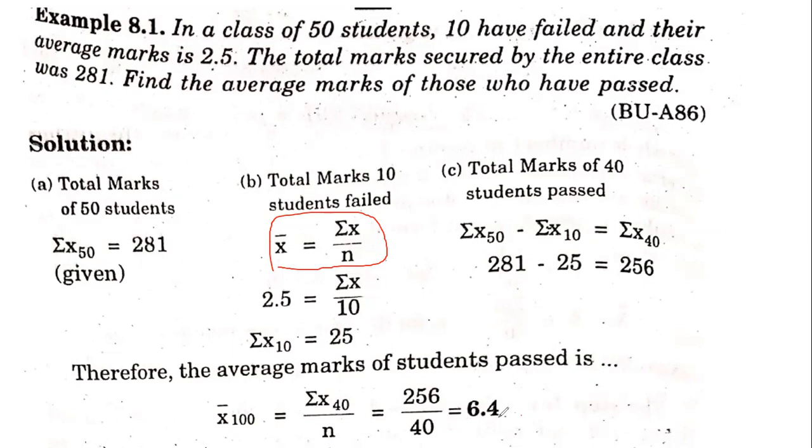Now, one thing you have to remember: in case of averages, you cannot subtract one average from the other average, because an average is only an approximate number, whereas the total is an exact number. So therefore, in these sorts of problems, you have to convert the average into a total. This is what has been done here. Then we subtract one total from the other total, and that total is further converted into an average. So that is how you have to do it here.